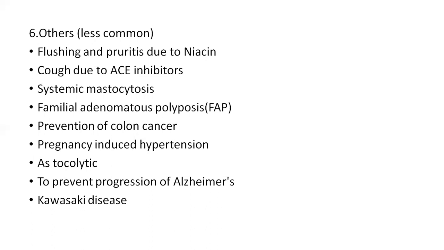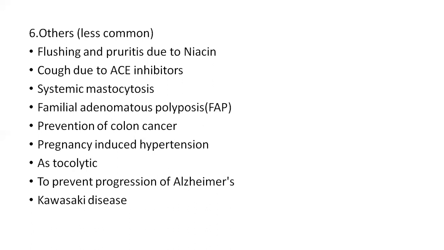And in familial adenomatous polyposis, it is found in young people, adolescents, and this is a predisposing factor for colonic cancer. In colonic cancer, the COX-2 enzyme concentration is more. So aspirin can be used as a preventive measure in familial adenomatous polyposis and for the prevention of colon cancer and pregnancy-induced hypertension.